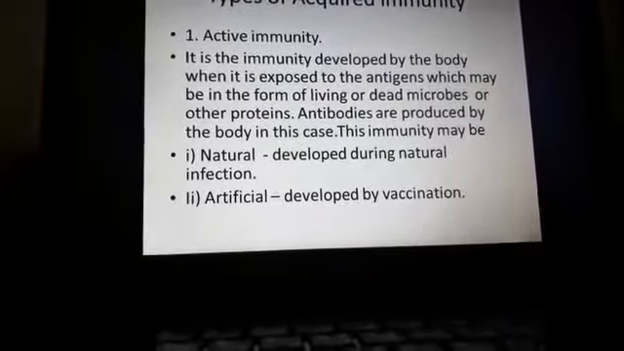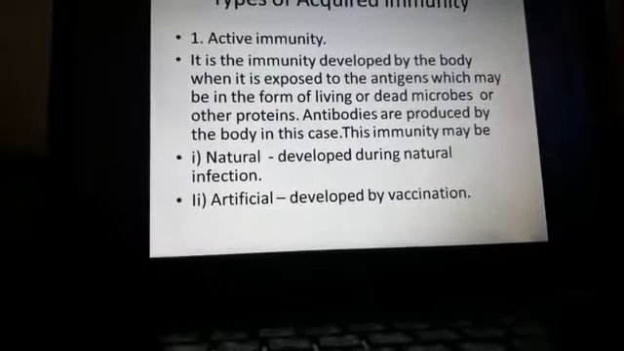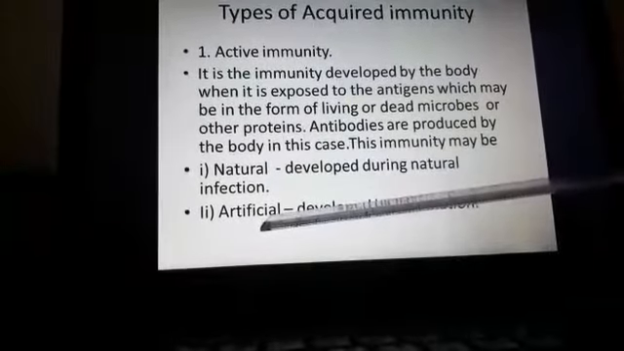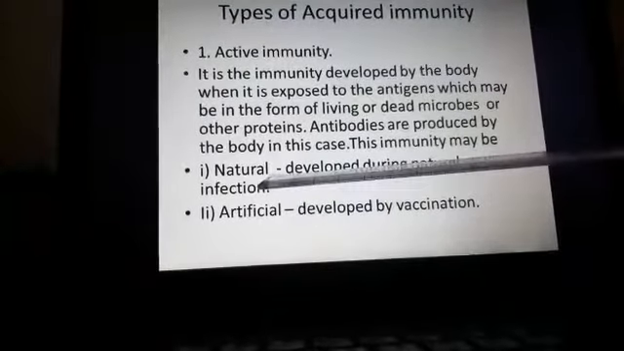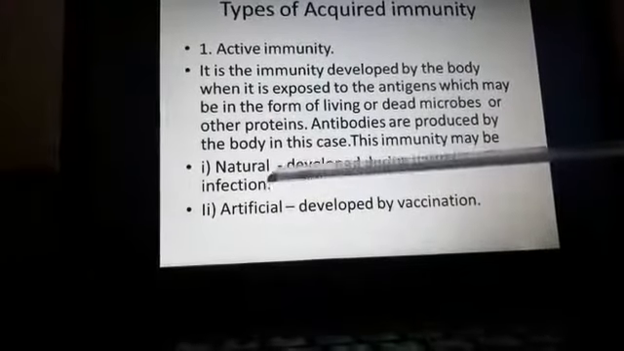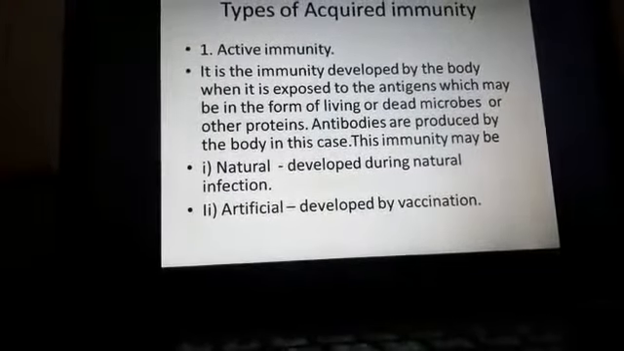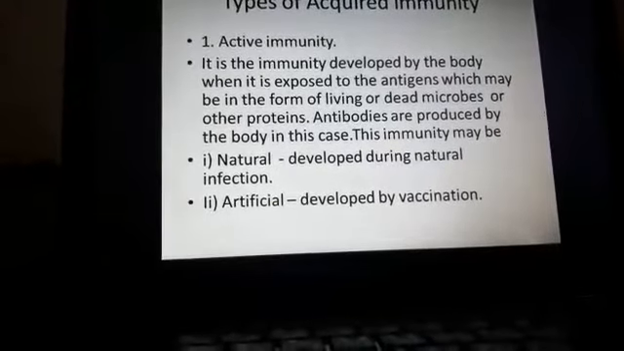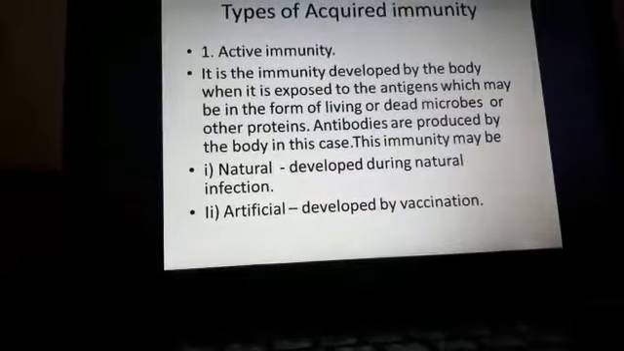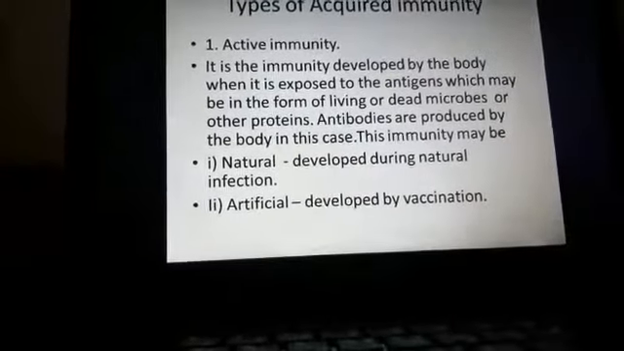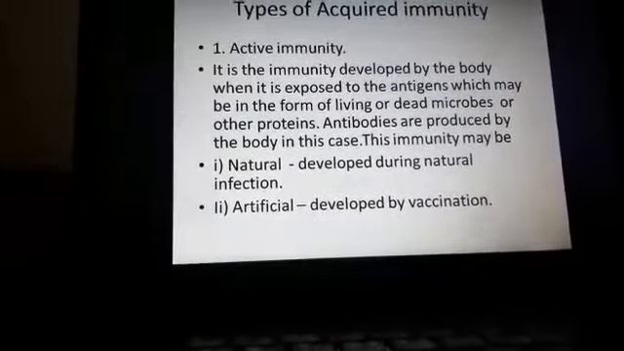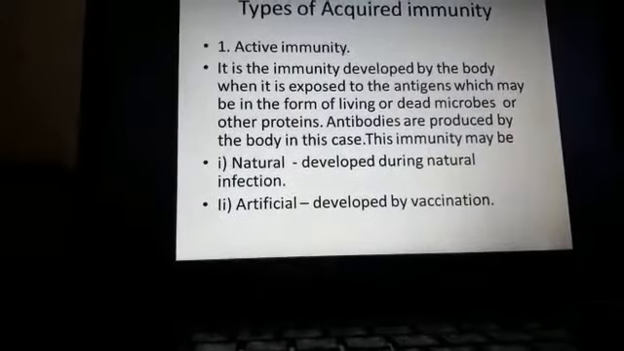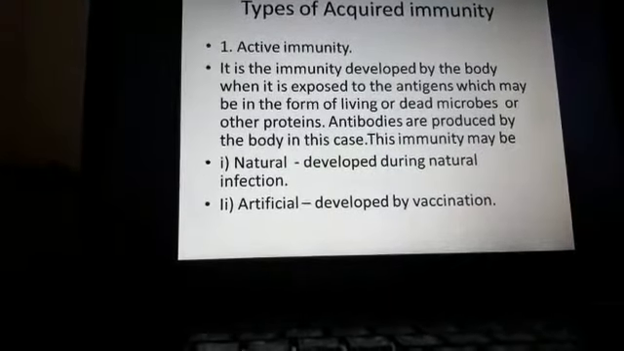This type of immunity is again classified into two types: one is natural immunity and the other one is artificial immunity. What is the meaning of natural immunity? Natural immunity is developed during natural infection. When we are suffering from any kind of natural disease, it can be produced in our body. And the second one is artificial. Artificial means what? Developed by vaccination, for example, polio vaccine or BCG vaccine, etc.